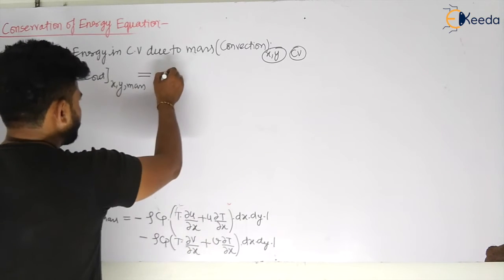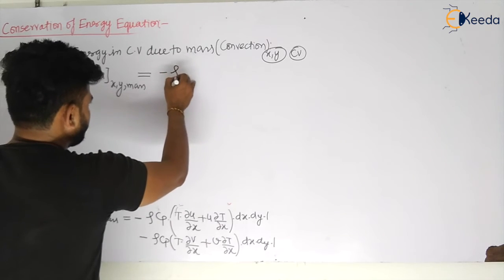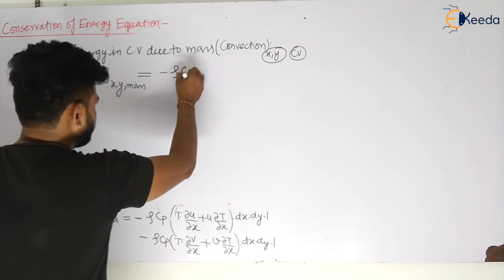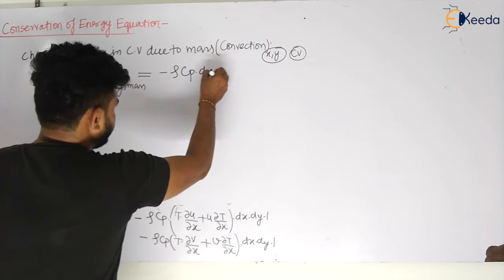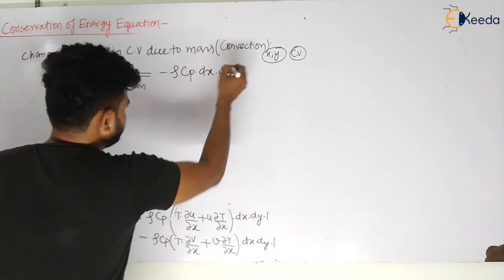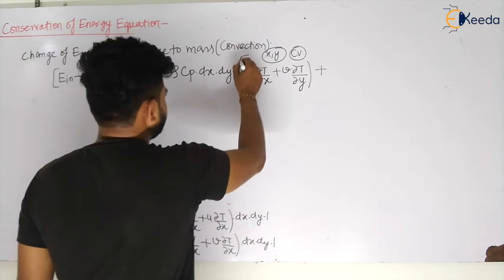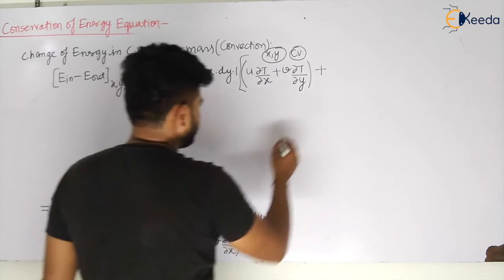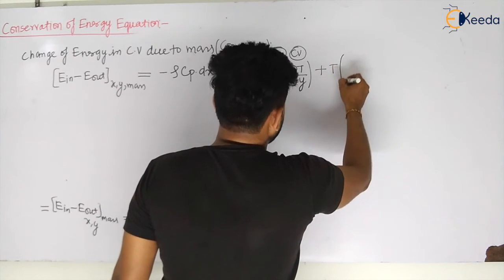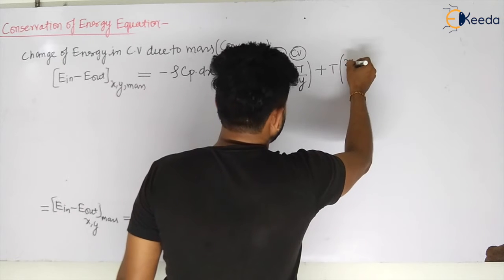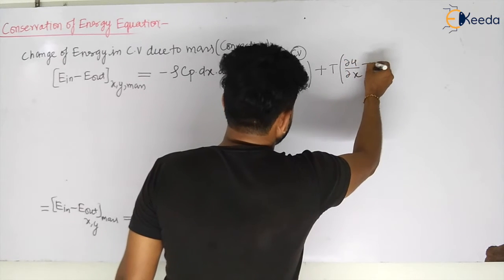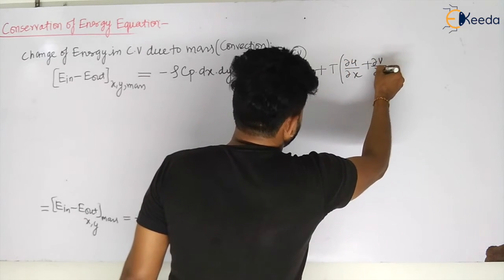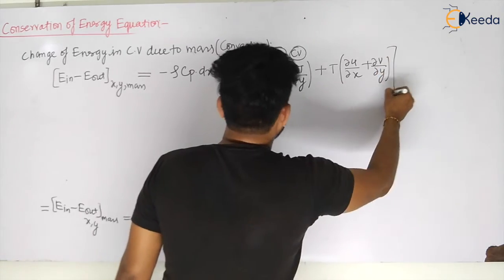So this will become minus of rho Cp dx dy, times the same terms, and the remaining will be T of del u by del x plus del v by del y.